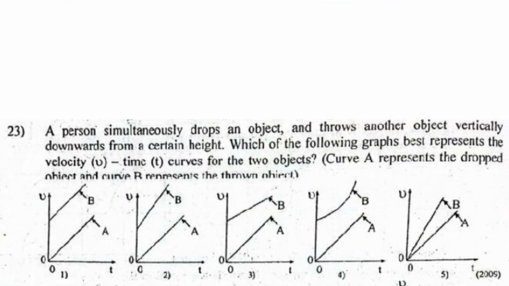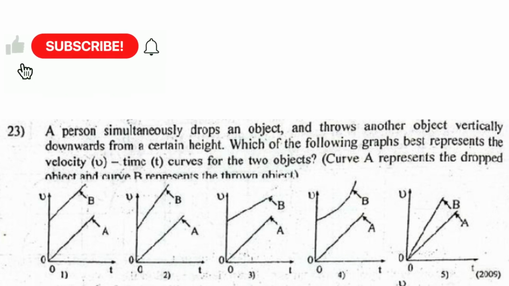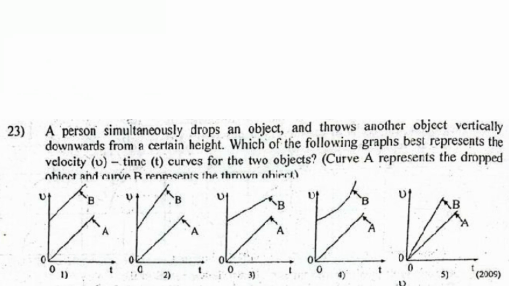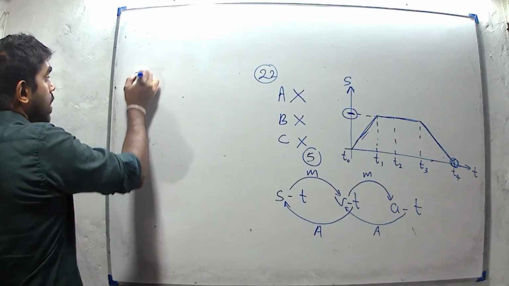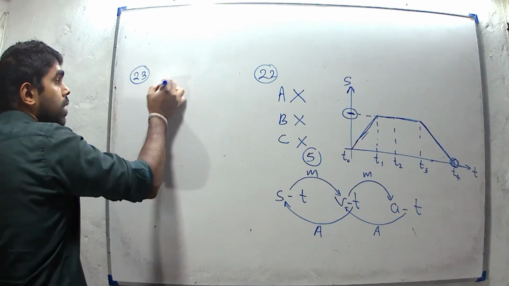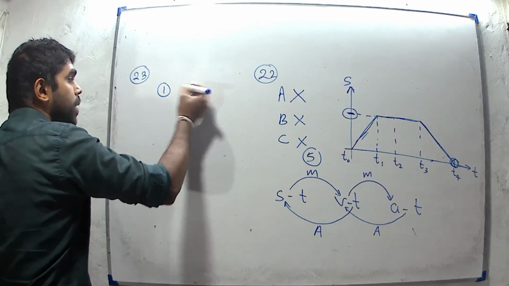Then question number 23. A person simultaneously drops an object and throws another object vertically downward from a certain height. Which of the following graphs best represents the velocity time curve for the two objects? Curve A represents the dropped object and curve B represents the thrown object. We know that there is the same acceleration for both objects. I will consider the first object and second object.